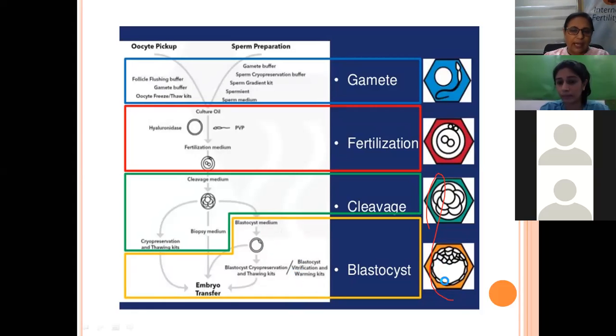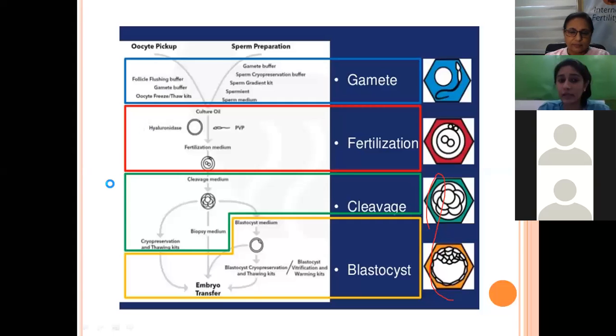So, Angel, if you can clarify again, after we have given you the eggs in your petri dish, in the test tube, you put them in the petri dish, and then what do you do? If you can just physically tell the process. Is it for normal conventional IVF, ma'am? Tell again for both. Okay.